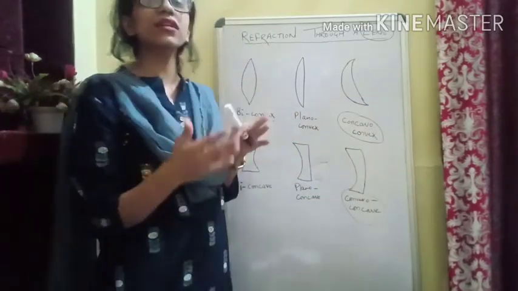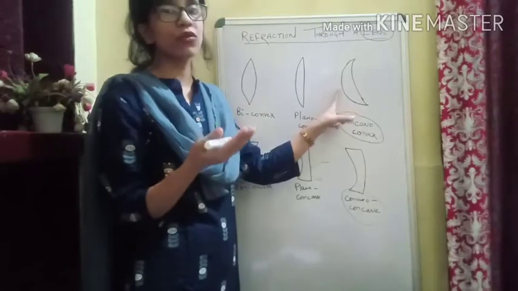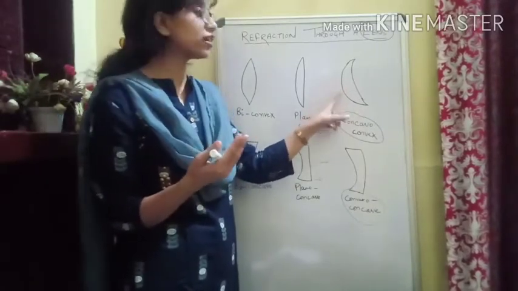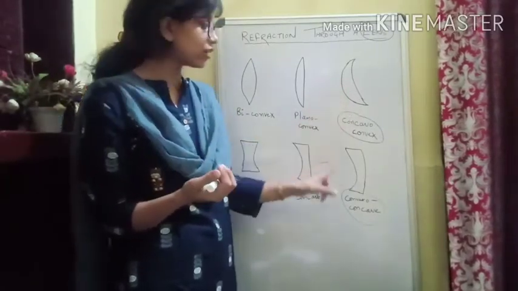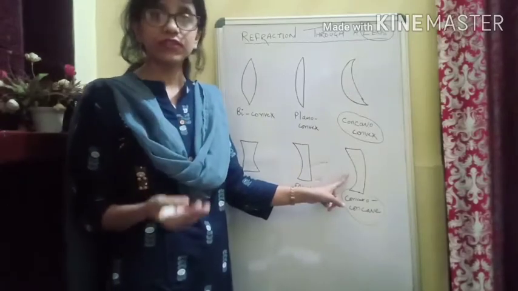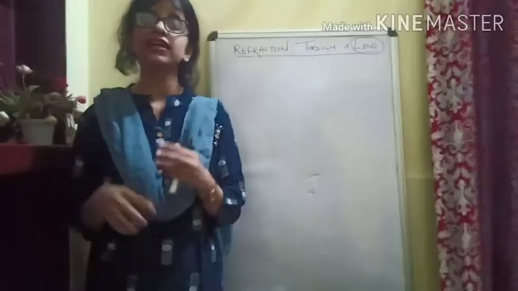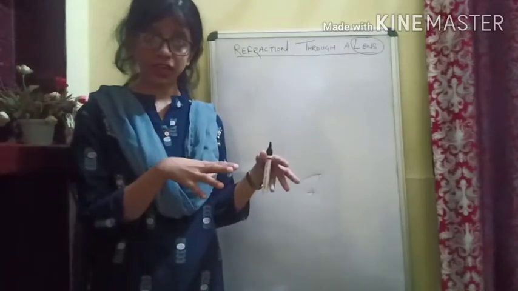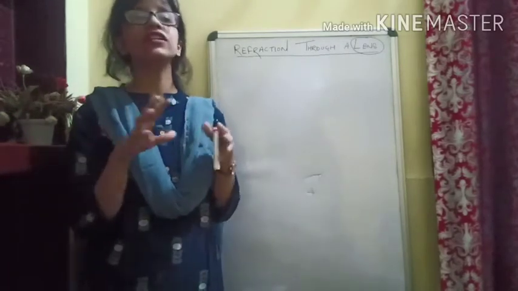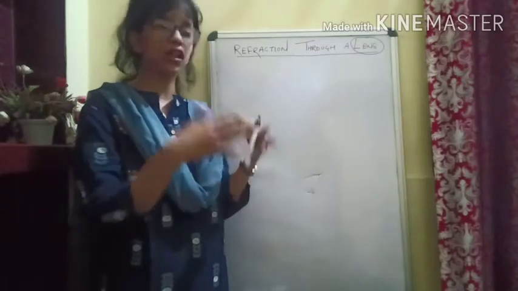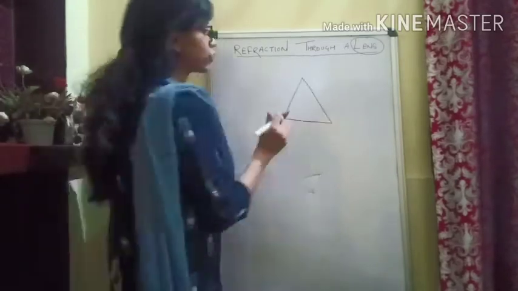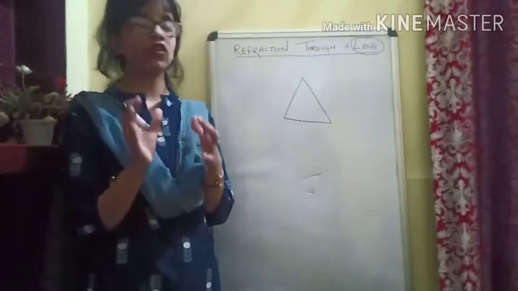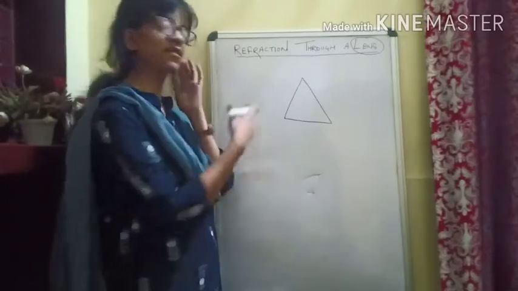Also their actions are different. Here this is of course a converging lens, it has a converging action, converging effect, and here it has a diverging effect. Is it okay? As we know, this convex lens has a convergent action and this concave lens has a divergent action. So how do they converge and how do they diverge? Okay, let's see the action of a ray or light beam passing through the prism.